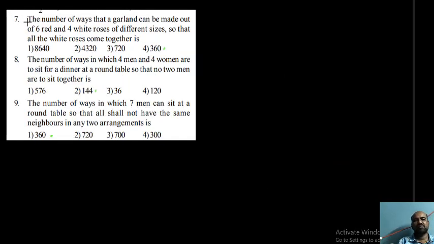Next, 7th problem. The number of ways that a garland can be made out of 6 red roses and 4 white roses of different sizes, so that all white roses come together. The 4 white roses, W1, W2, W3, W4, are taken as one unit.